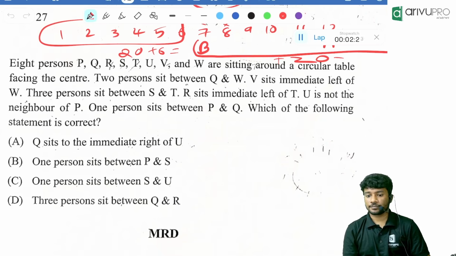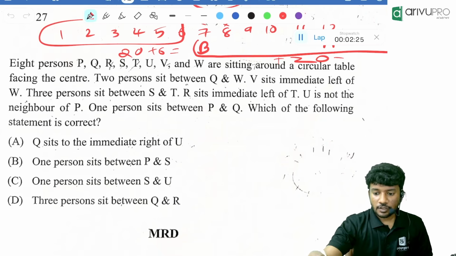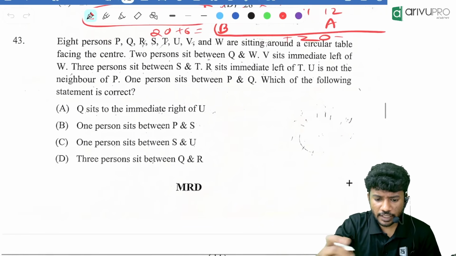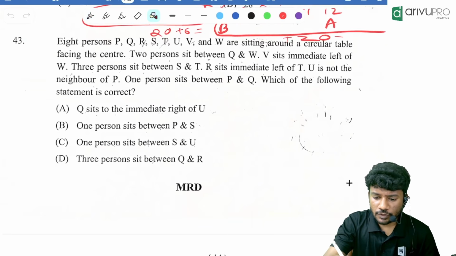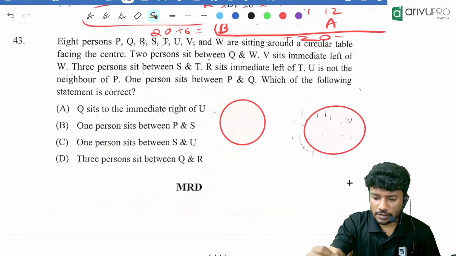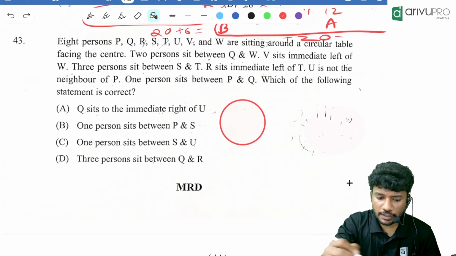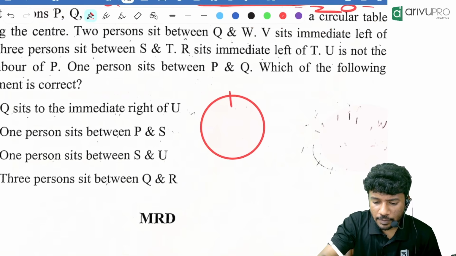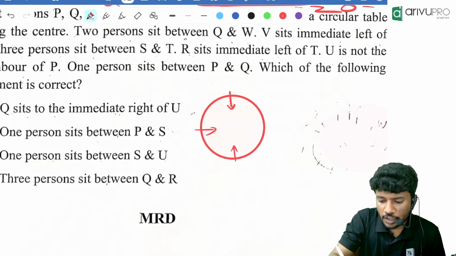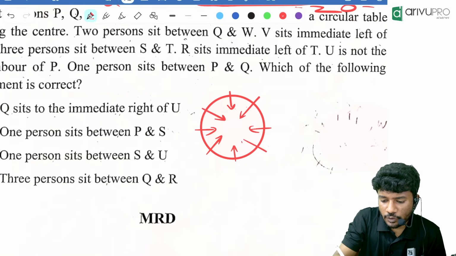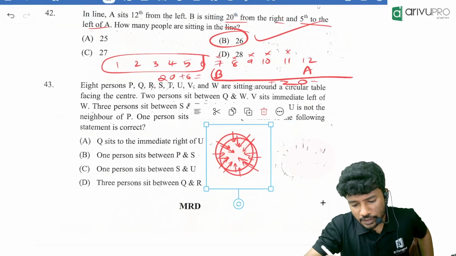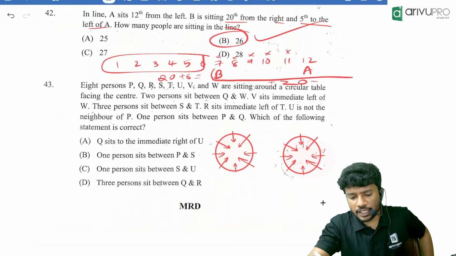Can I try? Yes. So as usual, I'll draw 2 circles, for my sake of understanding. So first circle, then there is another circle. Okay, I'll do one thing. Let there be only one circle. Then we will draw, how many people are there? 8 people. That means 1, 2, 3, 4, 5, 6, 7, and finally 8. Then we will have one more copy of it. You should always draw a copy of it also, so that it will help you out.